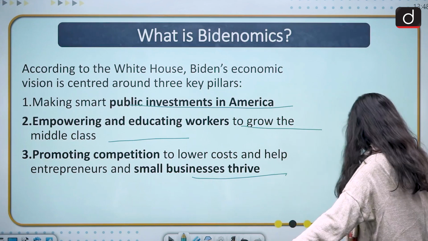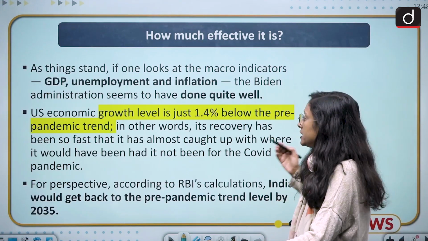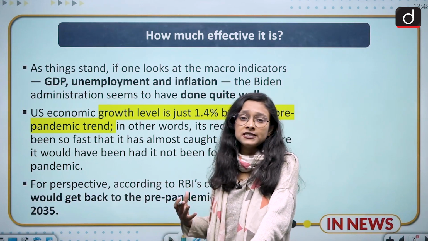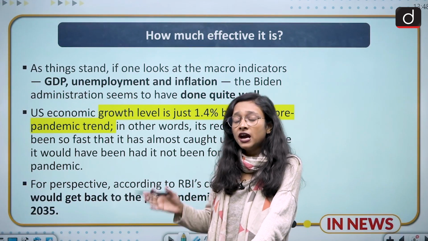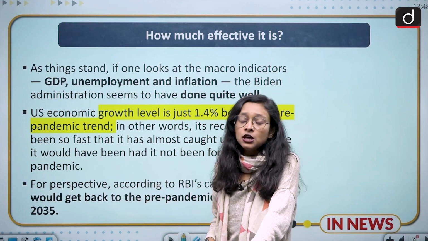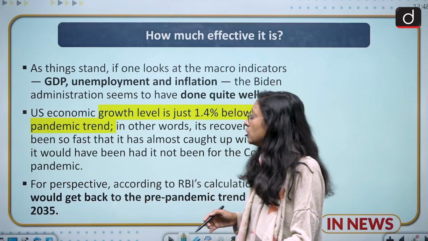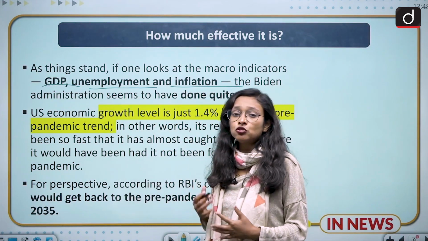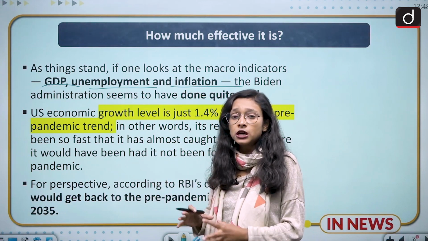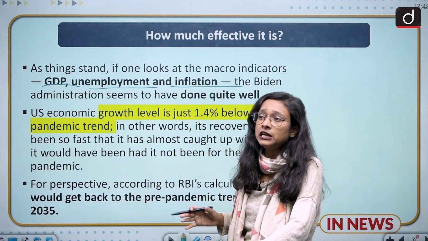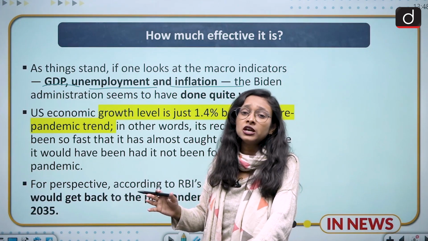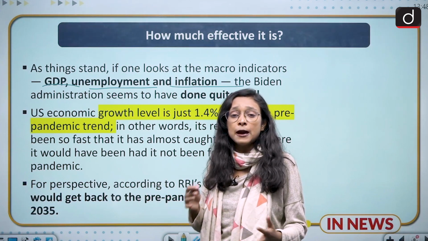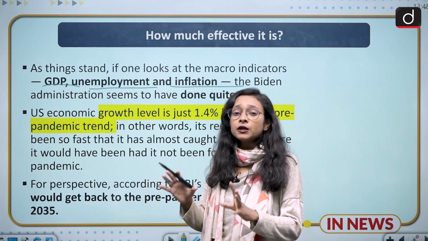Moving to the next slide is about how effective it is. It is very important to ask how effective it is. This term sounds very fancy because it safeguards labor rights, but we have to see how effective it is. In the macro approach we look at GDP, unemployment and inflation. These are the criteria to judge whether an economy is running in good condition or not. Till now we have observed that the economy is running in a good position, and we have not observed that it will raise inflation so much or create more gap between rich and poor. Till now, it's performing very well.